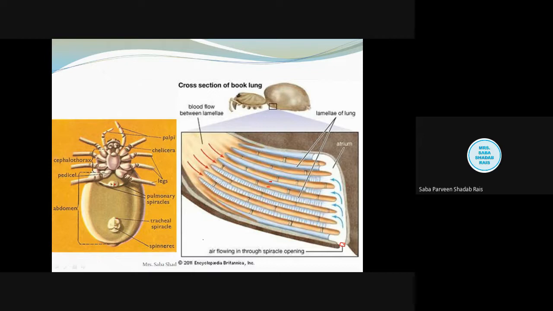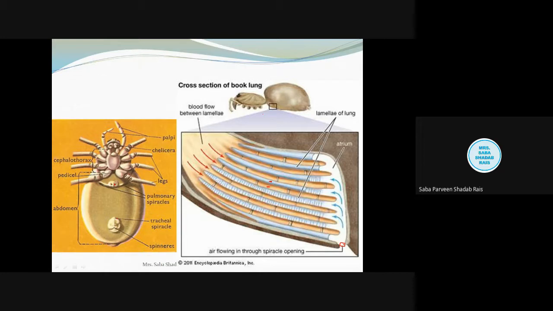Now we have seen these plates are filled with hemolymph, and they are arranged parallel to each other. In between them some space is present, and this space is filled with air, and this air allows the exchange of the gases. Now when we observe the atrial chamber, we have seen it is a very small dorso-ventrally compressed area, and it bears the opening called the spiracle.